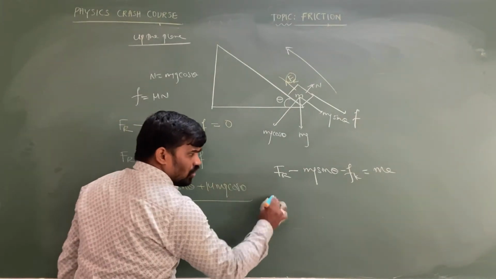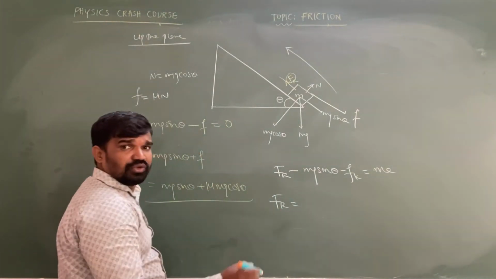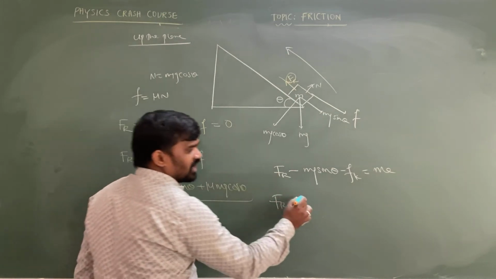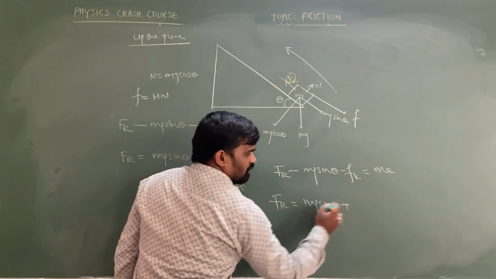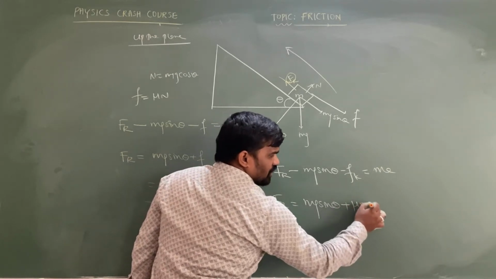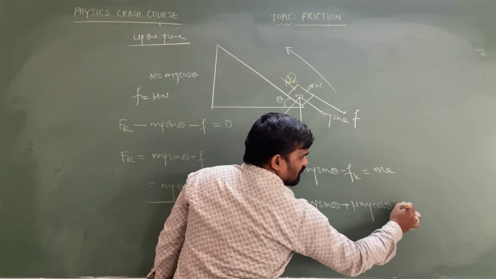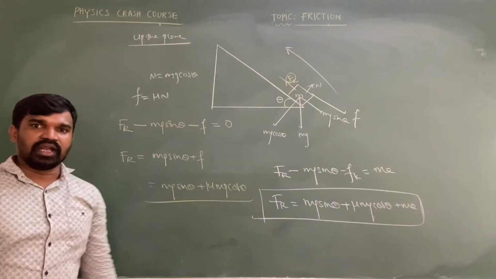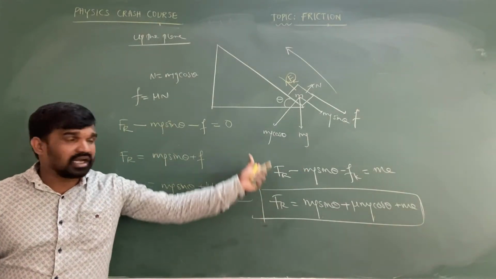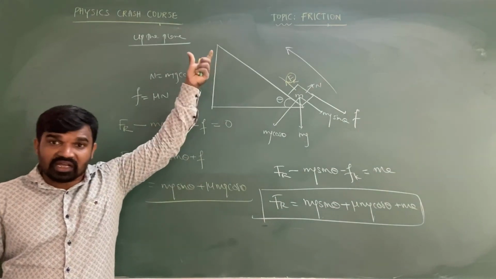So the net force required to make the body accelerate in the upward direction is mg sin theta plus mu mg cos theta plus ma. This is the net force required to make the body move up the inclined plane.